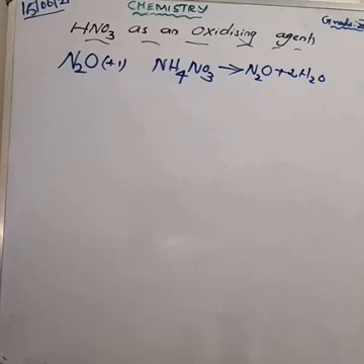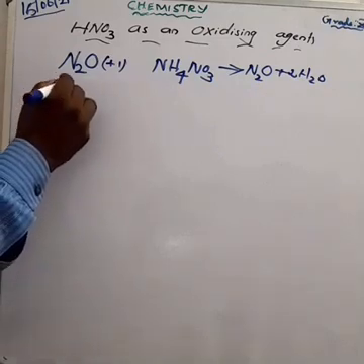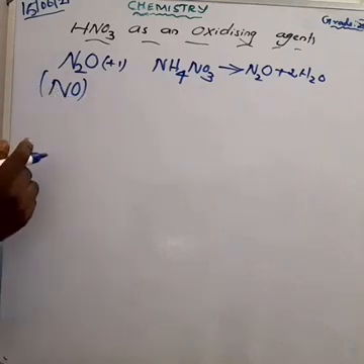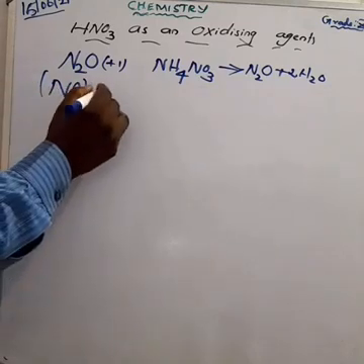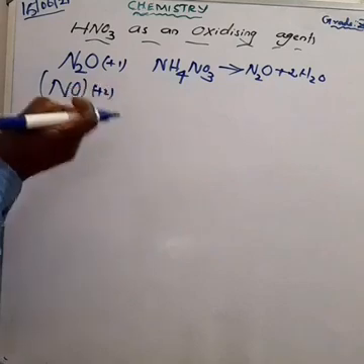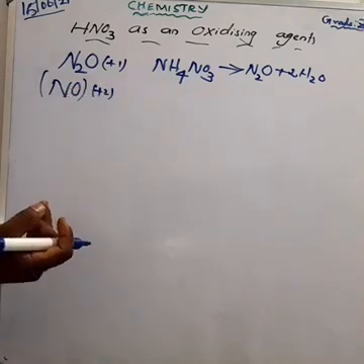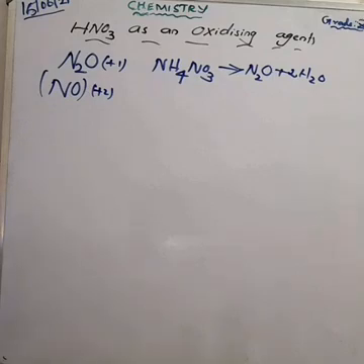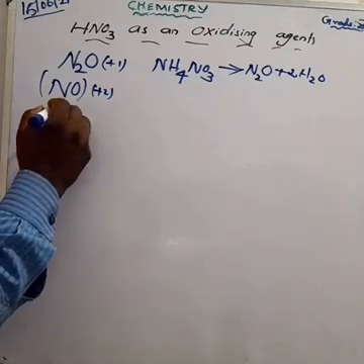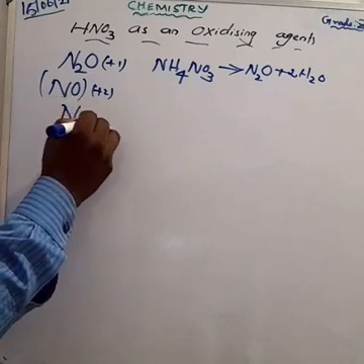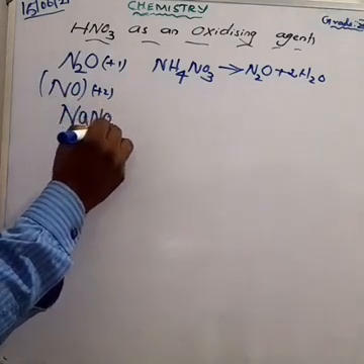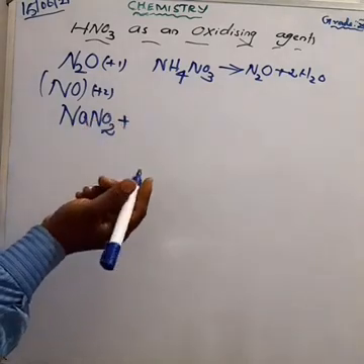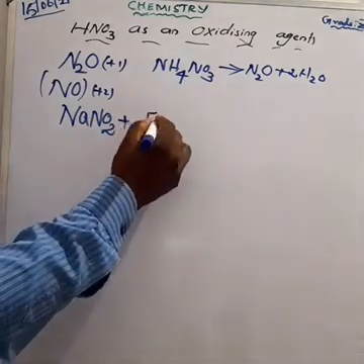Okay, next one. Nitric oxide. The formula, all of you know that one? Yes, NO. About the +2 oxidation state, now only you found that out. And it is colorless, a neutral compound. So how can you prepare this compound? By the reaction between sodium nitrite, NaNO2, plus ferrous sulfate. What is the formula?